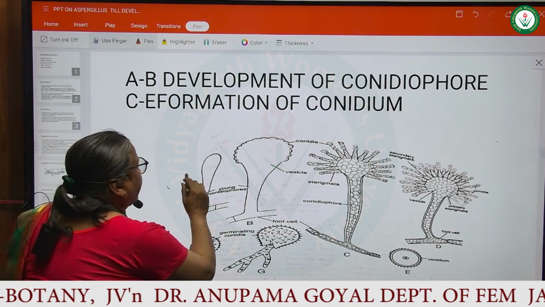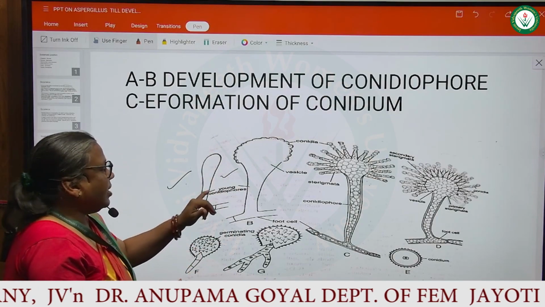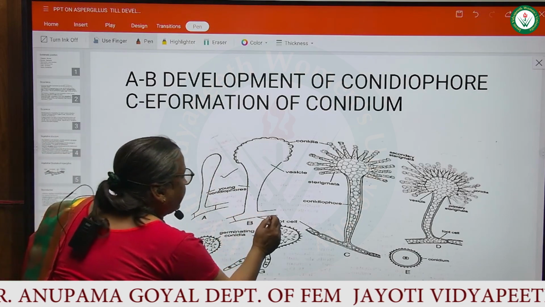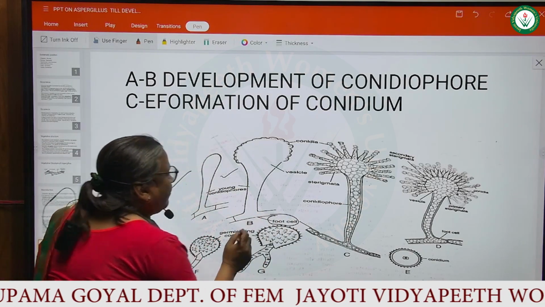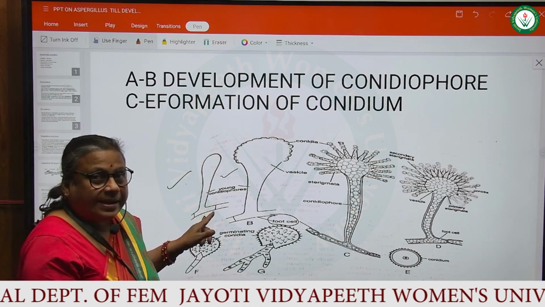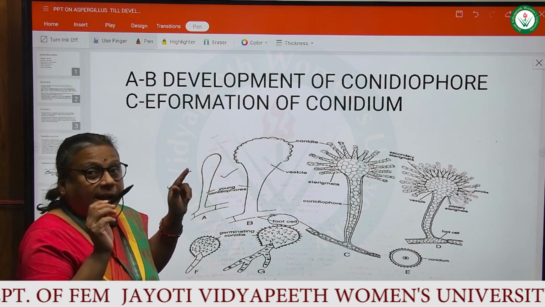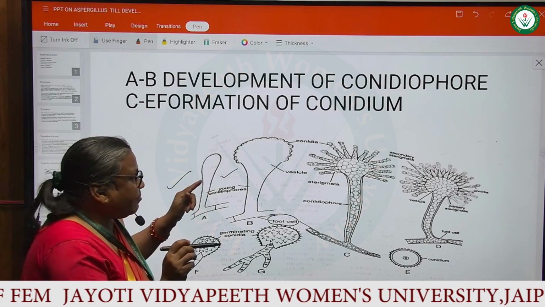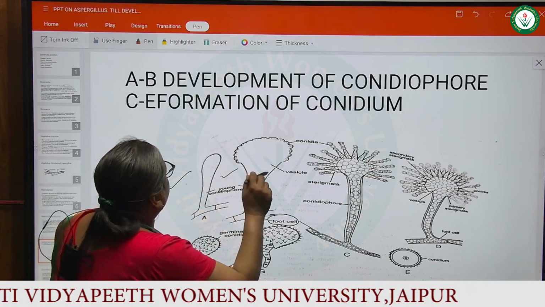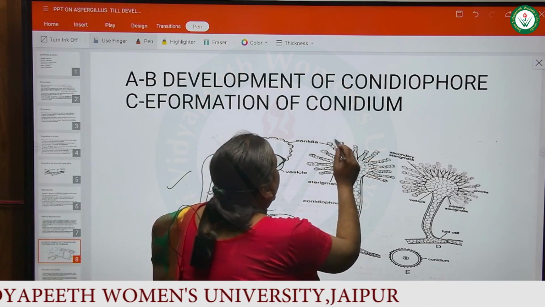Well, this diagram shows the development of the conidiophore. A to B diagram shows the development of the conidiophore. In this diagram, you can see this is the foot cell, and from the foot cell, a young conidiophore is arising, and this conidiophore is unbranched and aseptate. And now, in C to E diagram, you can see the formation of conidia.